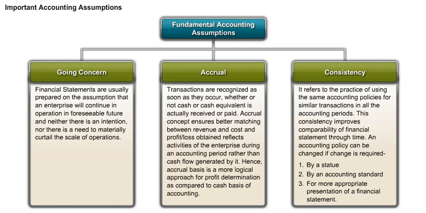You will not find these things written in the notes or the schedules in the financial statement, because these are assumptions. Only if any of these three assumptions is not followed in the financial statement does the company have to mention that separately, that this particular accounting assumption has not been followed while preparing the financial statement. If nothing is mentioned in the financial statement, then it is assumed that all these fundamental accounting assumptions have been adopted as they are. So these are the basic fundamentals of the accounting assumptions.